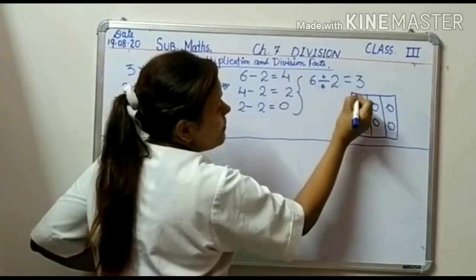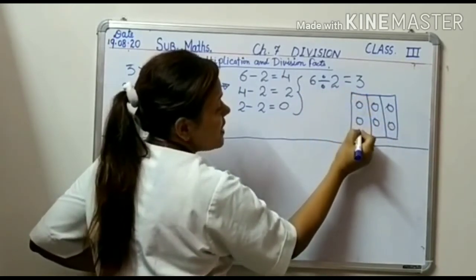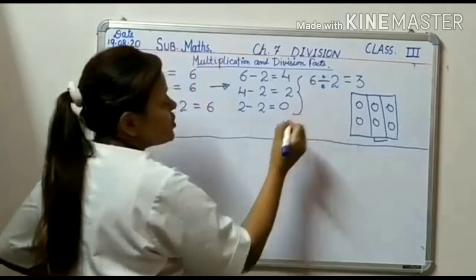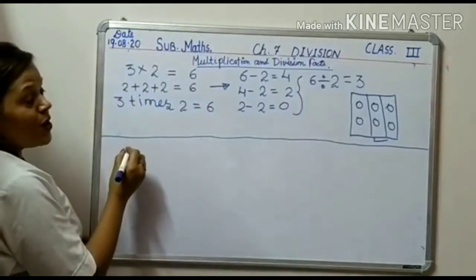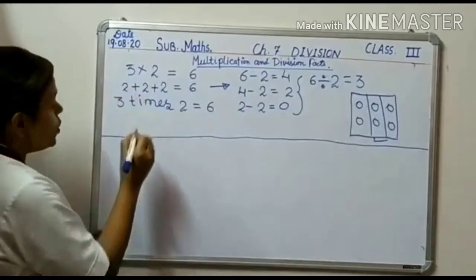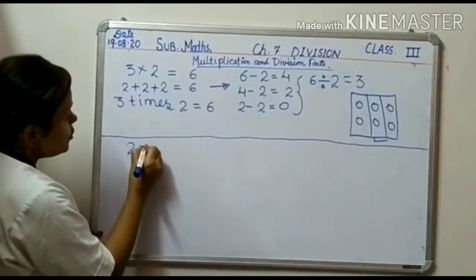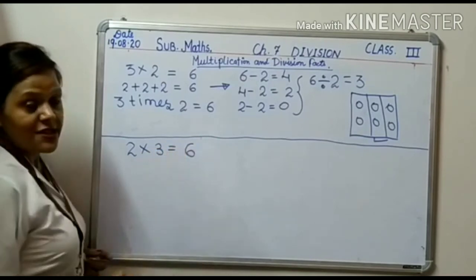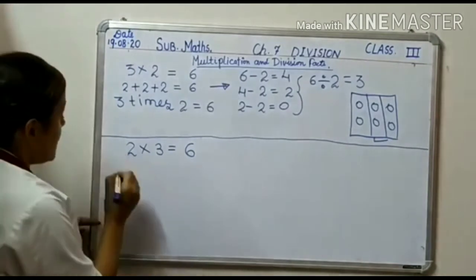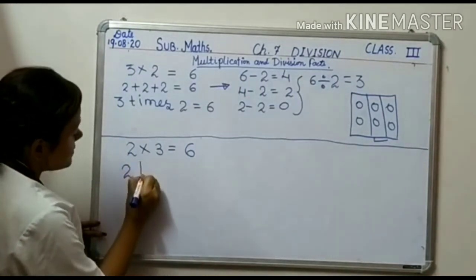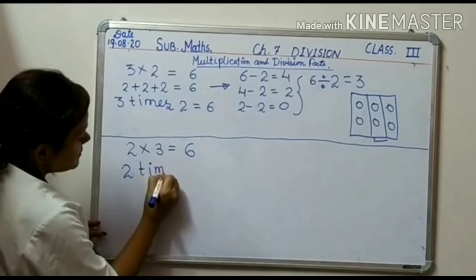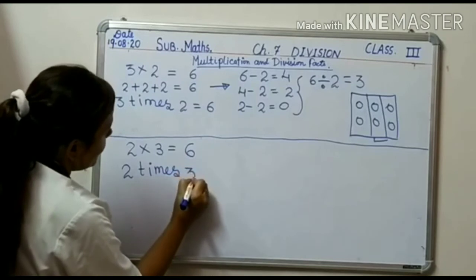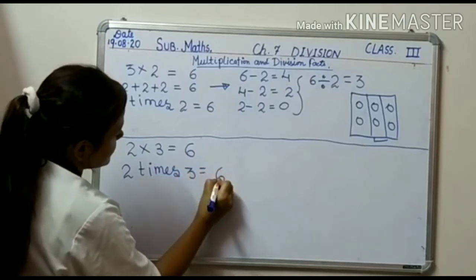In each group, the number of objects is 2 and the number of groups is 3. We can show this in this way also. 2 into 3 is equal to 6. It means 2 times 3 equals 6.